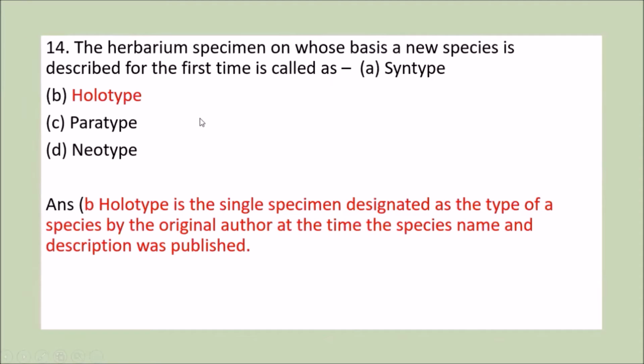14th question is, the herbarium specimen on whose basis a new species is described for the first time is: syntype, holotype, paratype, and neotype. We know that holotype is a single specimen which is designated as the type of species by the original author at the time the species name and description was published. So this holotype is the correct answer, which represents that on the basis of it a new species is described for the first time.